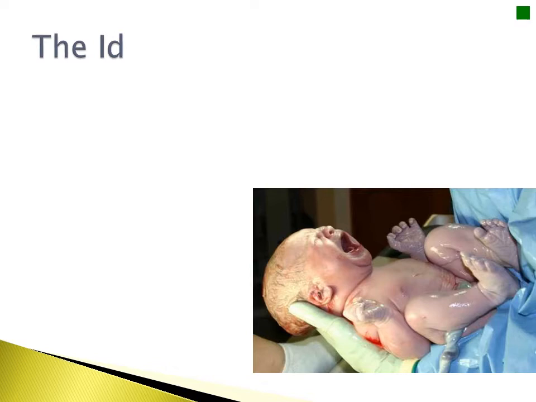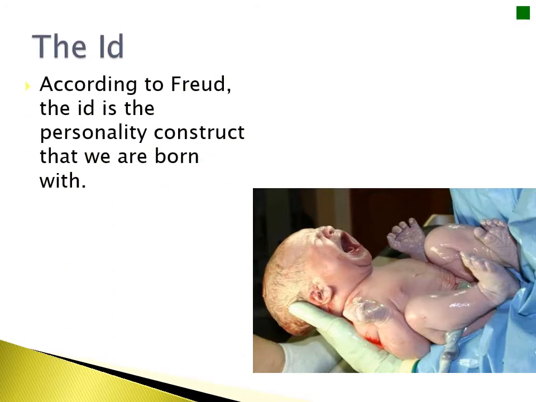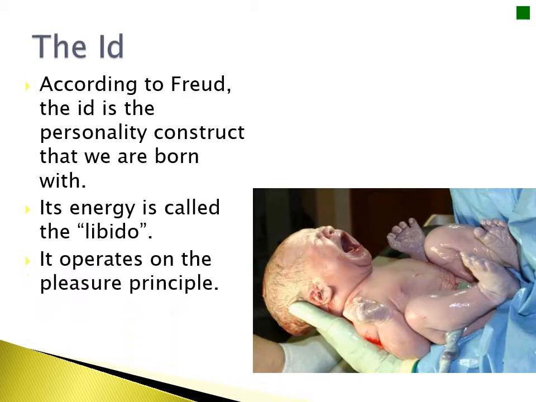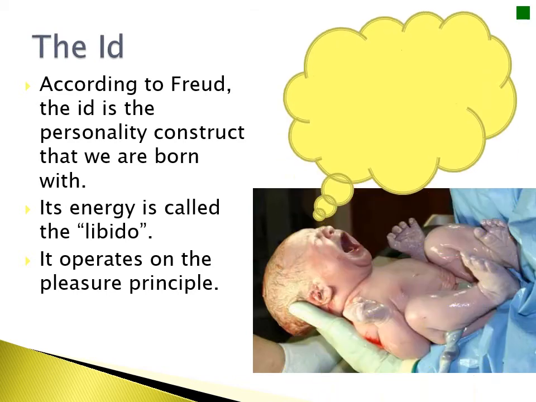I spoke before about the mind being split into three. Now, the first of these is the id. According to Freud, the id is the personality construct that we are born with, and this energy is called the libido. The id operates on what we call the pleasure principle, in that it focuses on an I want basis. So I want food, I want sex, and all the basic instincts that we're born with.